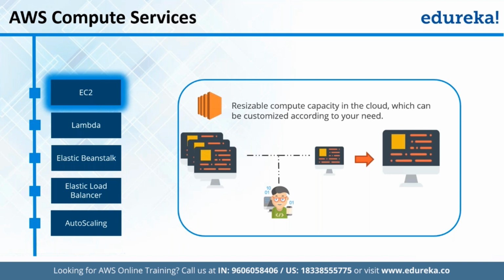right? Where we can simply start using it in order to set up and run any particular services or any particular application, whether web, mobile, or any kind of application that we want to run as part of the computation service, right? And in computation services, we have 5 main services offered under the AWS computation service. First of all, here we have EC2.